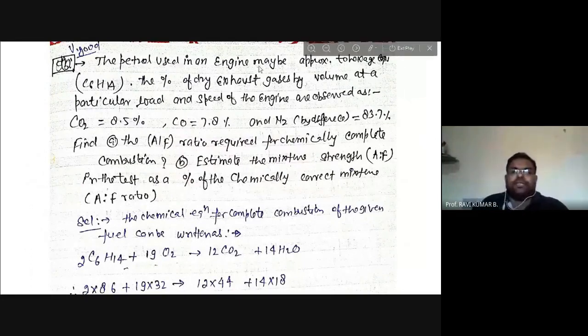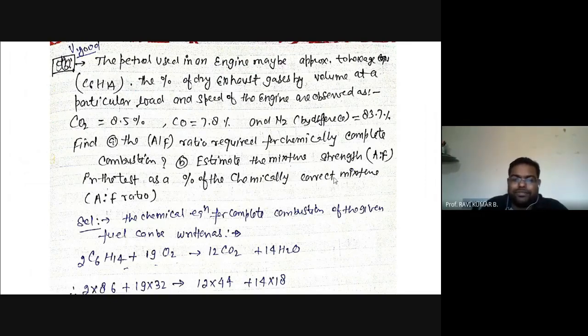The petrol used in an engine may be approximated to hexane, that is given as C6H14. The percentage of dry exhaust gases by volume at a particular load and speed of the engine are observed as CO2 is 8.5%, CO is 7.8%, nitrogen is 83.7%. Find the air fuel ratio required for chemically complete combustion, that is the stoichiometric air fuel ratio. Estimate the mixture strength, that is the actual air fuel ratio in the test.